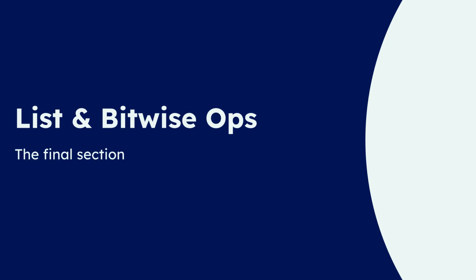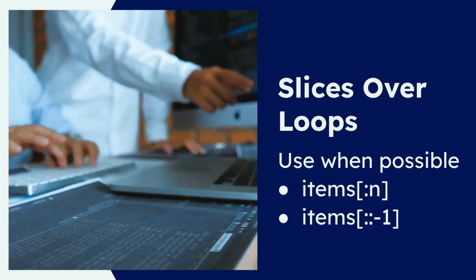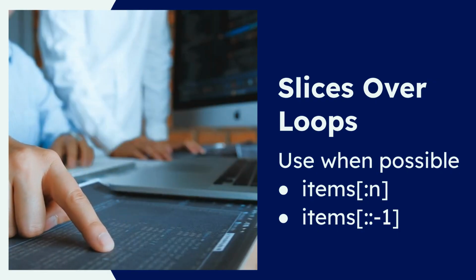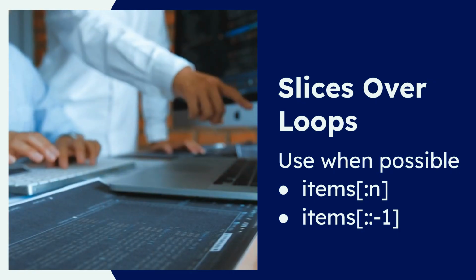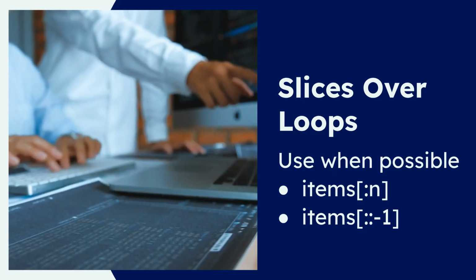The final major topics this week cover efficient list processing and the difference between logical and bitwise operations. Python slices like items[:3] or items[-1] are fast and expressive for sequence manipulation. Crucially, avoid modifying a list while you are iterating over it. If necessary, iterate over a copy using list(items).